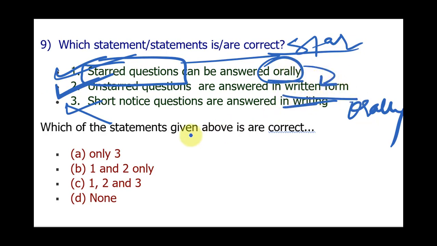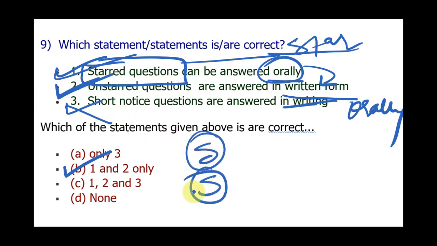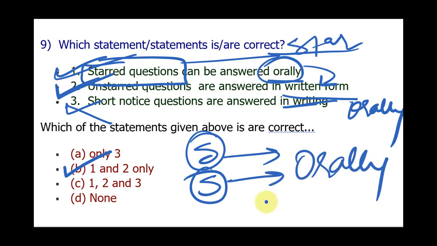So you can remember by this trick. Hence the answer is B, because starred questions and short notice questions, remember, start from S, and both are answered orally, while unstarred questions, just opposite to it, are in written form.